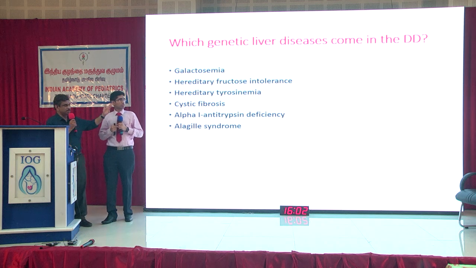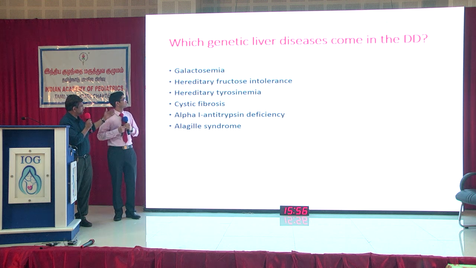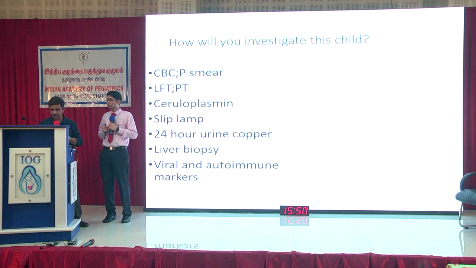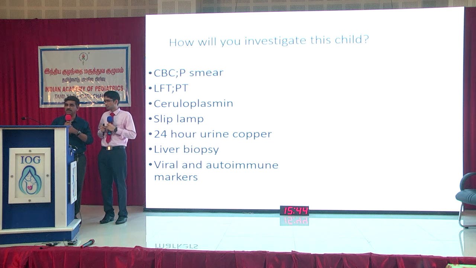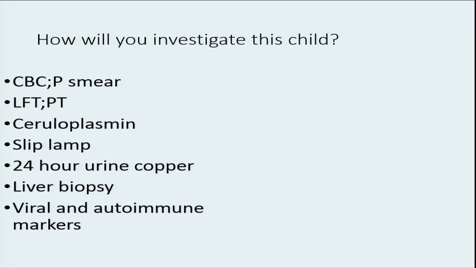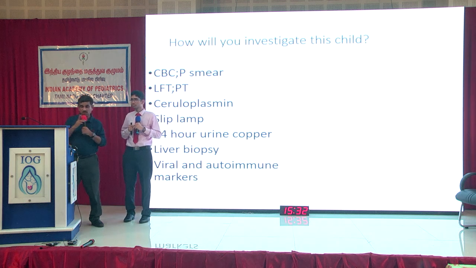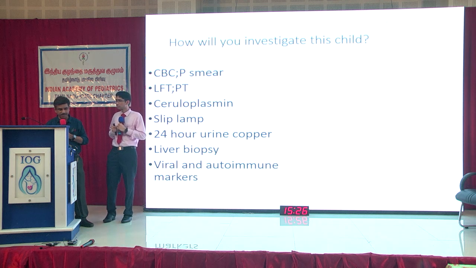What are they? Like this. Remember that galactosemia usually presents in the newborn period, but it can present at any age. Even adults may develop it. These are some of the other conditions which may present as a chronic liver disease. How will you investigate? These are the important investigations. Complete blood count. What's the importance of peripheral smear in this child? What is the finding in Coombs negative hemolytic anemia? Maybe one of the most important findings in Wilson disease. LFT, prothrombin time, ceruloplasmin, slit lamp, 24-hour urinary copper, liver biopsy. He has already undergone a liver biopsy. And viral and autoimmune markers. We should always rule out autoimmune hepatitis in this patient.